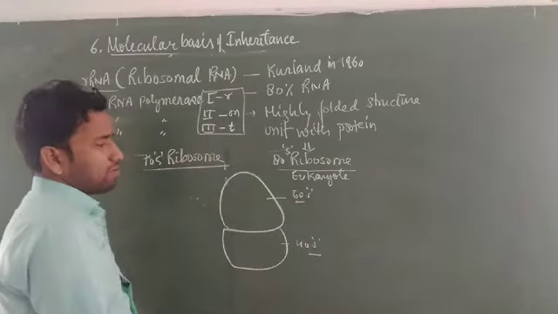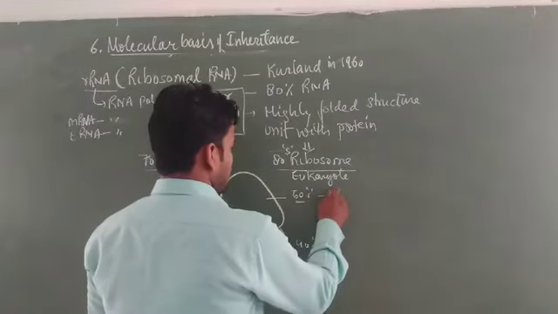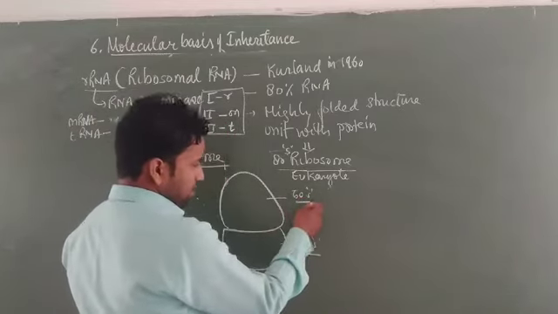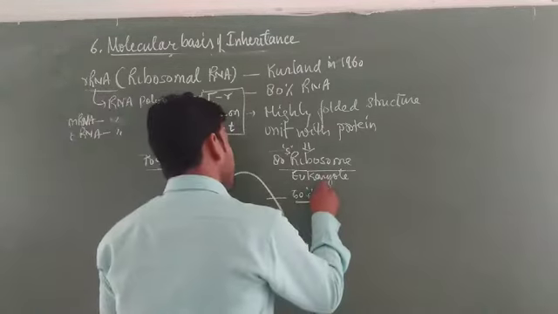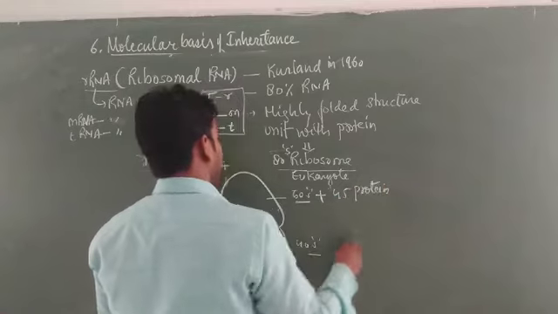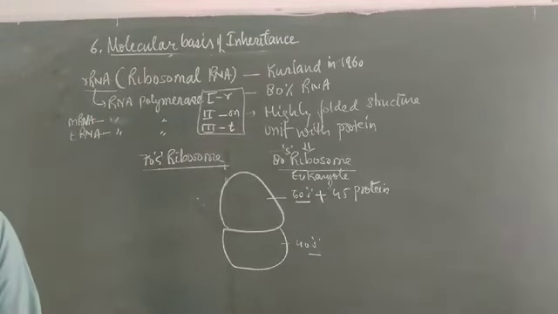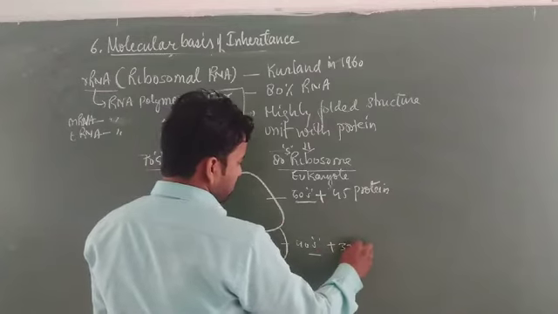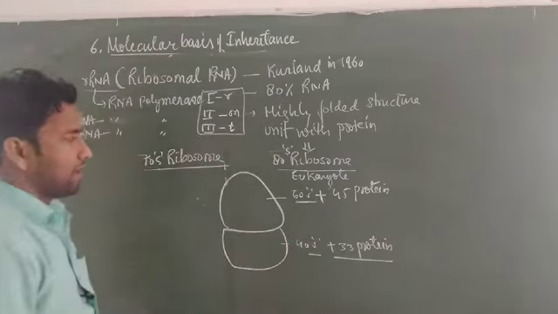The 60S unit also forms some smaller ribosomal RNAs, that is 28S, 26S as well as 5S. You do not need to write it, but it is made up of several smaller units of ribosomal RNA. This 60S unit in eukaryotes joins with 45 proteins to form a larger unit, and they form a characteristic shape like this. The 40S RNA combines with 33 proteins in eukaryotes.